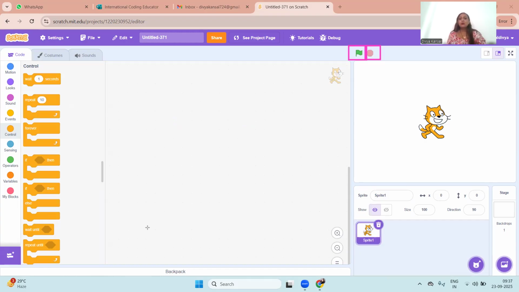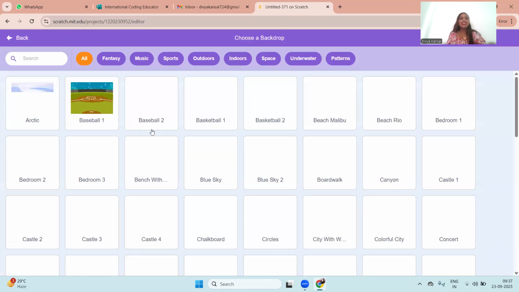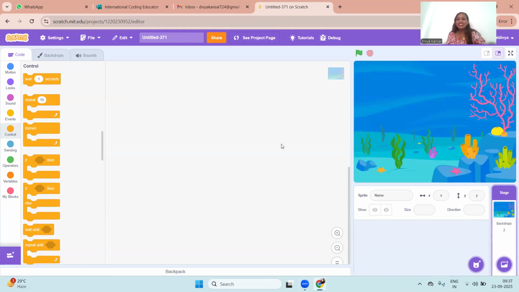So I don't like this cat. I want to delete it. I will click on the trash can at the bottom and click on yes. And we are making the aquarium. So I would want to choose a beautiful backdrop. I will go to the backdrop at the bottom right corner. Do you see the choose a backdrop option? I'll go here. We have underwater backdrops, two different backdrops for underwater. I like this one the most, so I'll choose this.